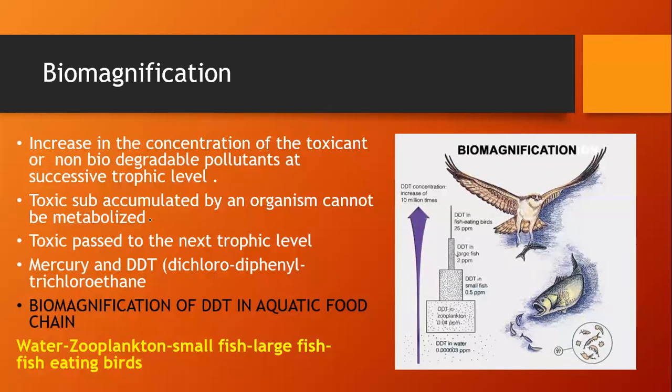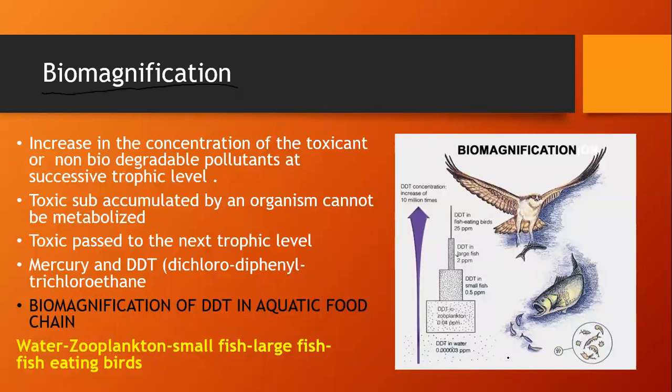Next, coming to what is biomagnification. We have heard this word, biomagnification, in our earlier slides. So what is it? First we'll not go to the definition, we'll not confuse ourselves. We'll see what the picture says. Imagine this is a sea.